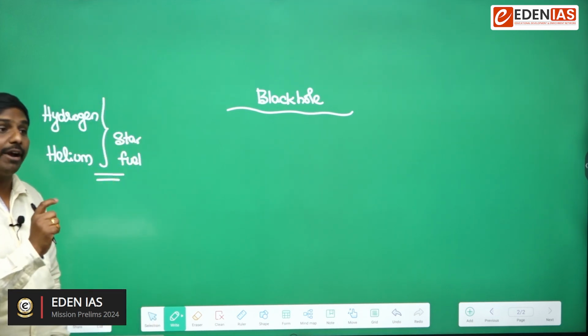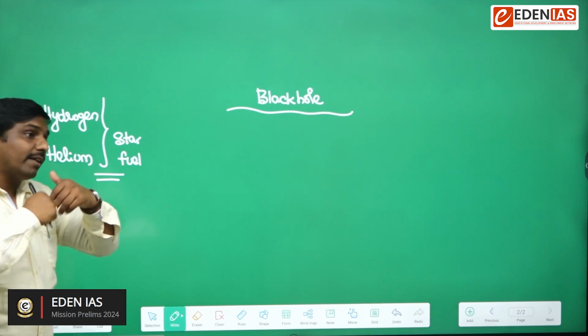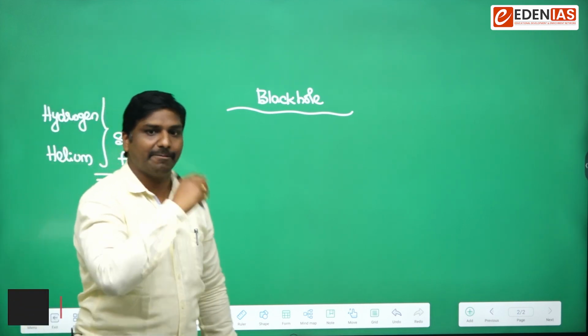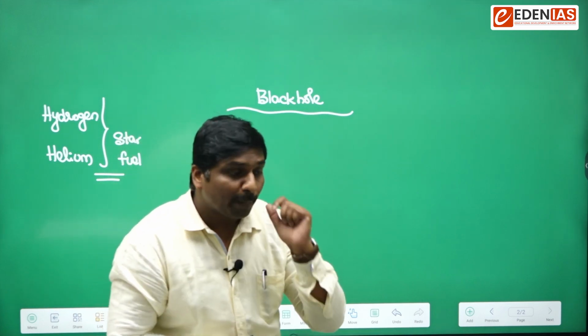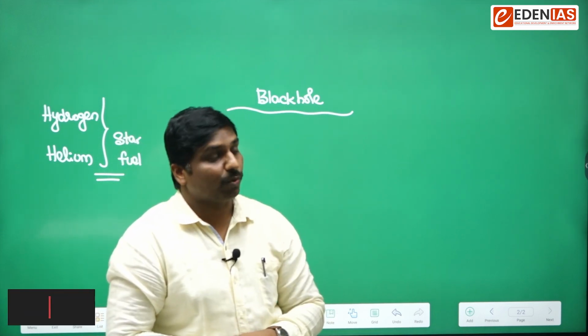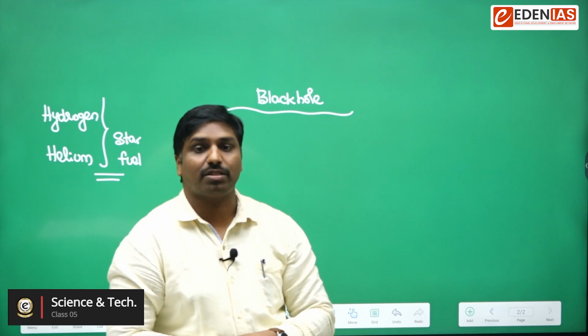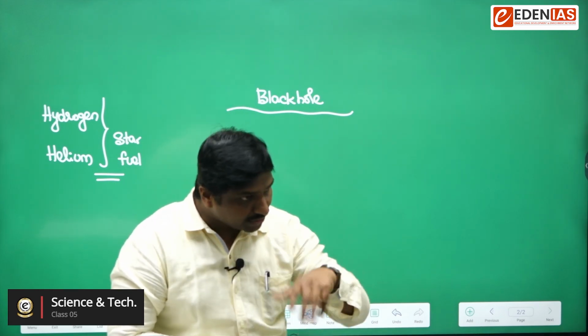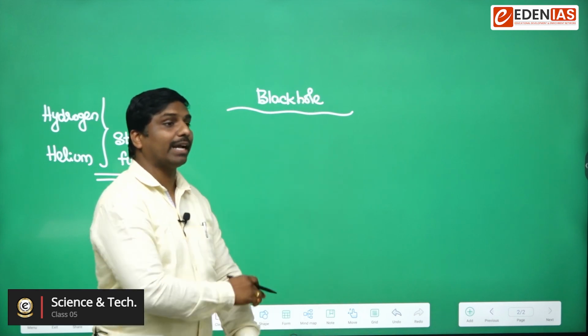There would be a point where the entire fuel is exhausted, and it remains like a simple body. That stage is known as the final or dead stage of the star, the neutron star stage. This stage is also called the black hole stage.